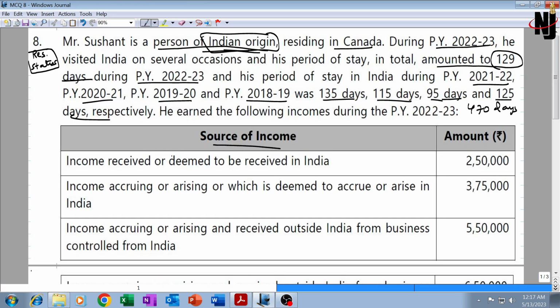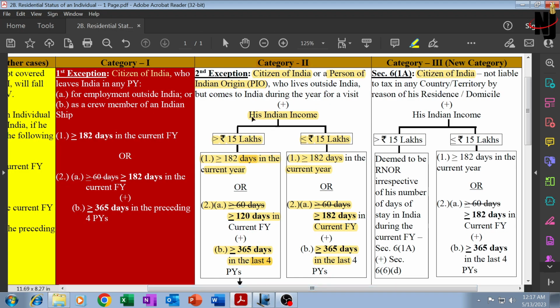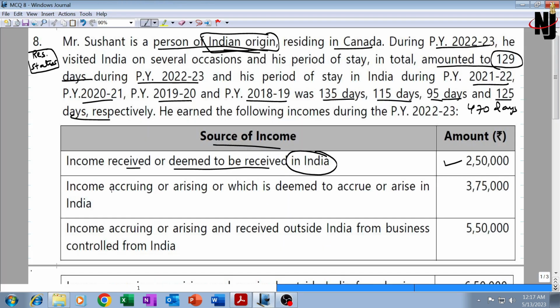So, source of income and amount: income received or deemed to be received in India, this is definitely Indian income, 2,50,000. This will have to be taken into account for finding out whether Indian income is exceeding 15 lakhs or not. Then income accruing or arising, which is deemed to accrue or arise in India, this is also Indian income, therefore to be taken into account. Now the next income is important: income accruing or arising and received, both outside India. This is typically a foreign income, but from business controlled from India. Business controlled from India, underline control from India.